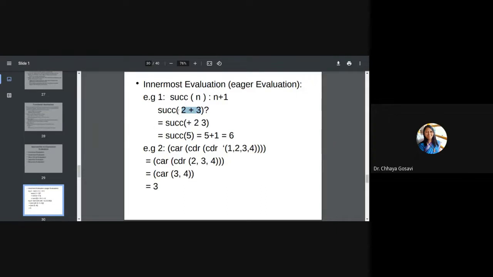Here, this function is called the successor function. If you pass a 2, it will return 3, n plus 1. If you pass 3, it will return 4, 3 plus 1. But I am passing 2 plus 3. So how is this function going to execute? First, it will evaluate this 2 plus 3. The value is 5. Then it will call successor for 5. This n is replaced by 5 and you'll get 5 plus 1, 6.